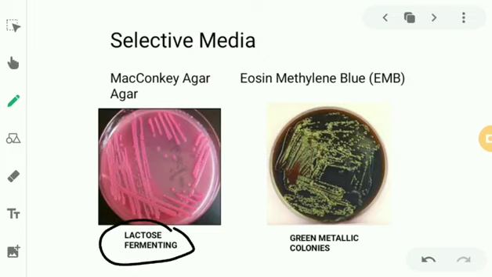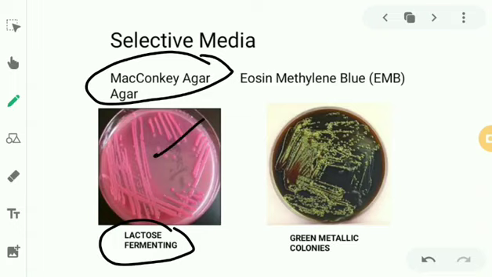There is a medium known as MacConkey agar in which, if we are culturing a bacterium that can ferment lactose, we will get pink colored colonies. So lactose fermenting bacteria in MacConkey agar will give pink colored colonies. Most of the Enterobacteriaceae are lactose fermenters, that is, they can form pink colored colonies in MacConkey agar. Now, a selective medium particularly used for E. coli is the eosin methylene blue agar.